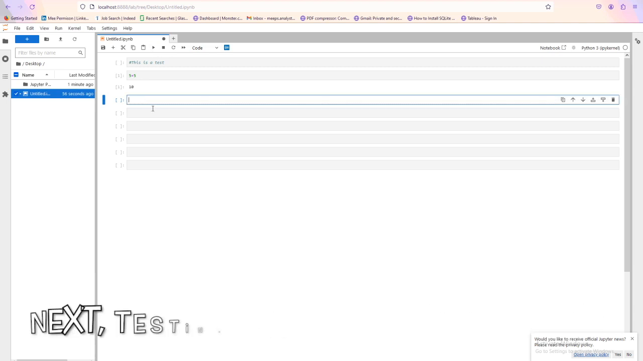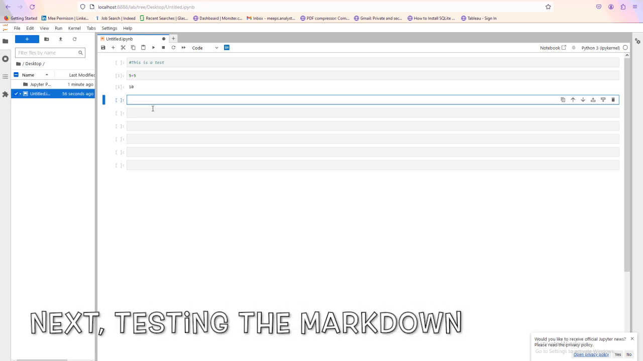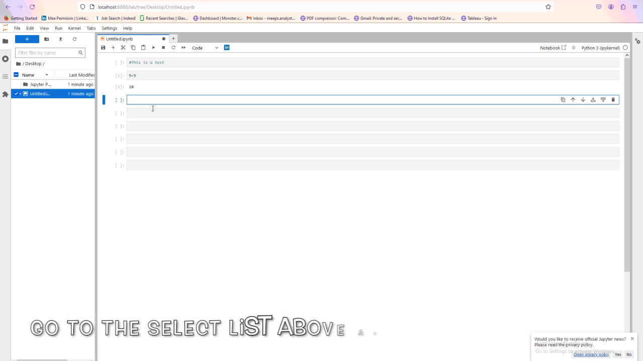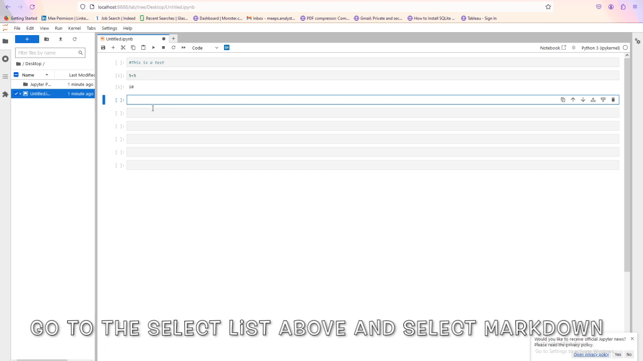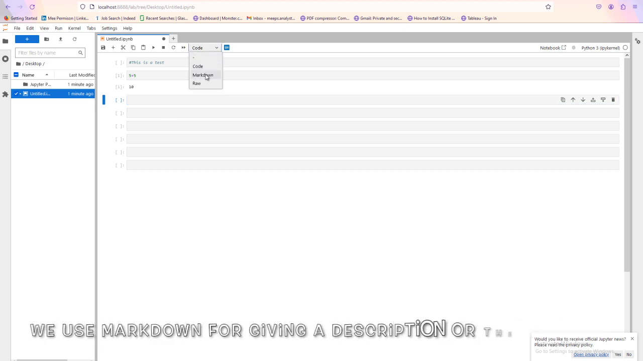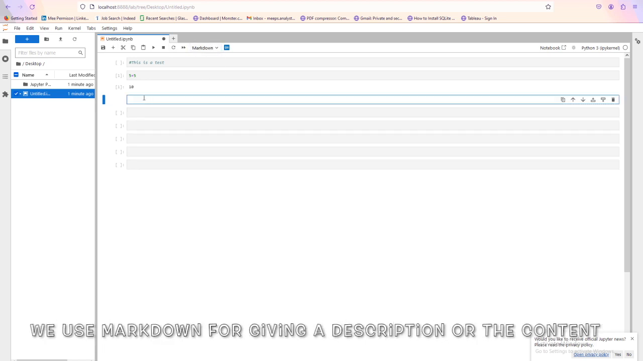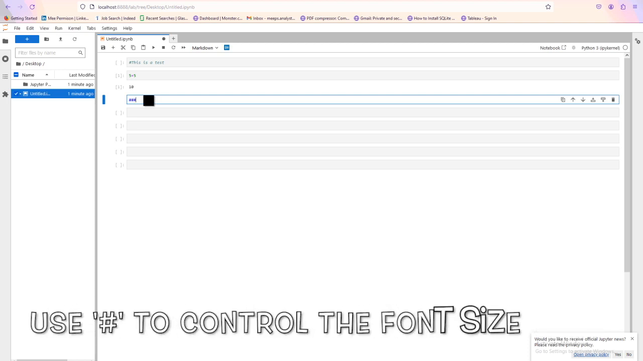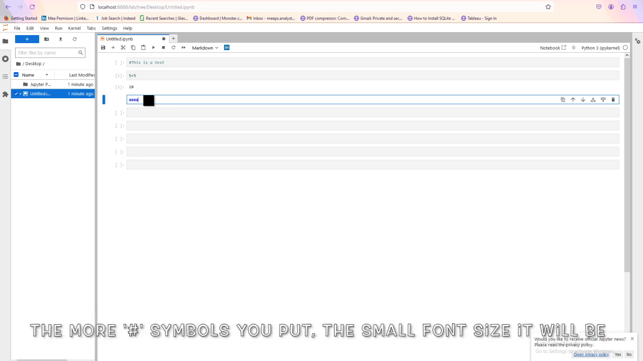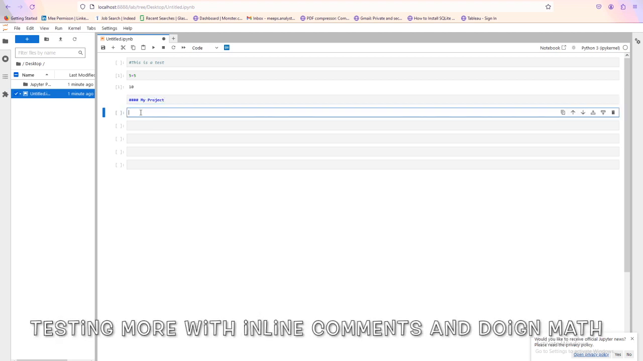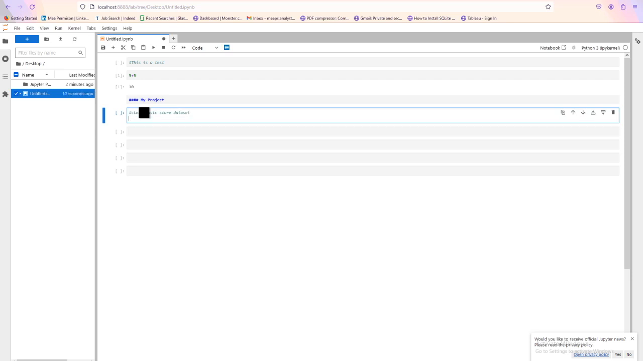Next, testing the markdown. Go to the select list above and select markdown. We use markdown for giving a description or putting in content. Use the hash symbol to control the font size. The more hash symbols you put, the smaller the font size will be. Next, testing more with inline comments, and then a little bit of math.